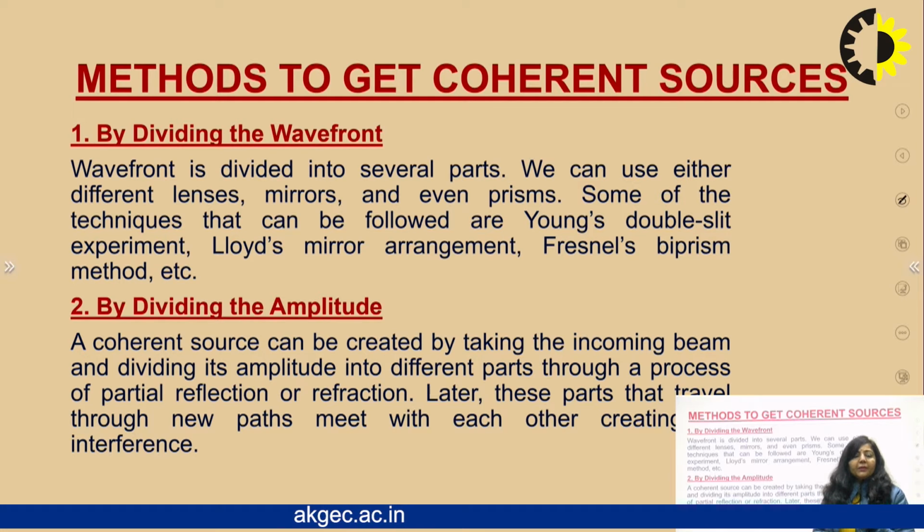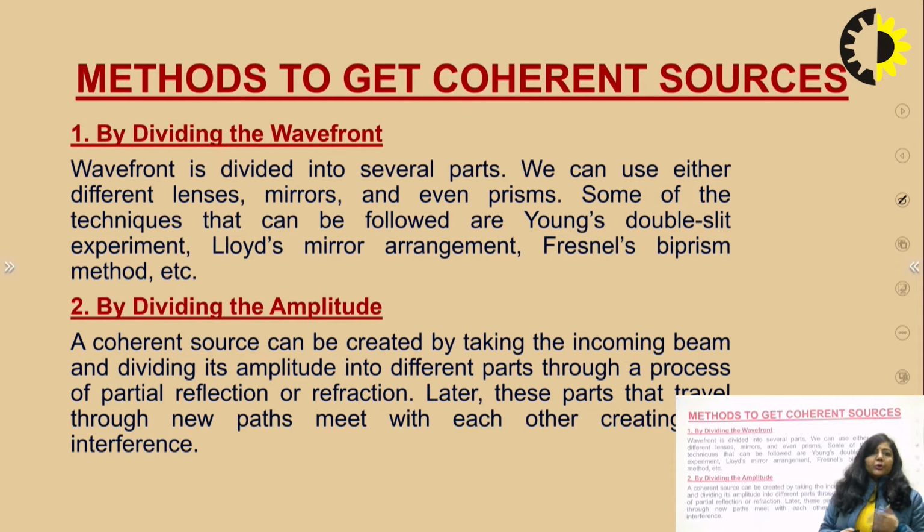Newton's ring experiment is a very famous, popular experiment related to division of amplitude of light. In the Michelson-Morley experiment, which is a very famous experiment of relativistic mechanics, we get an interference pattern due to division of amplitude. So those are the two methods to get coherent light or coherent sources from a single source.